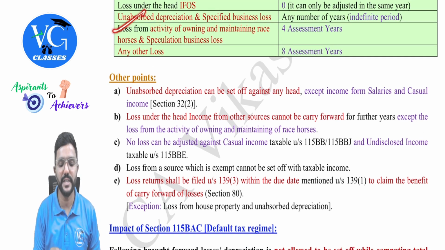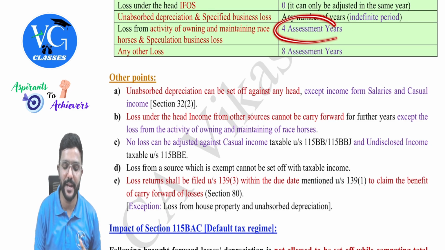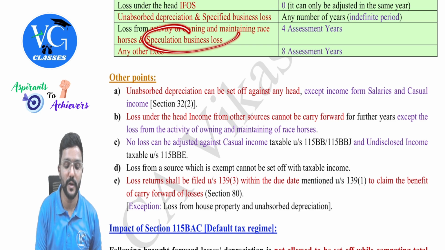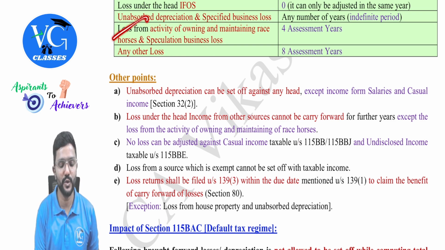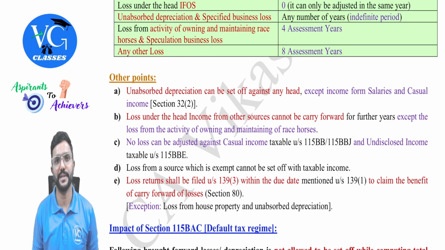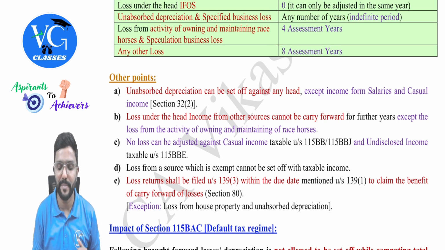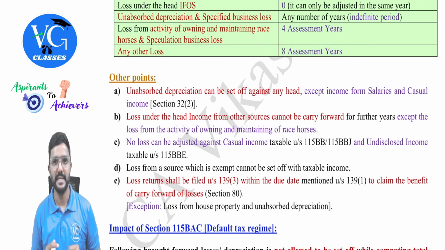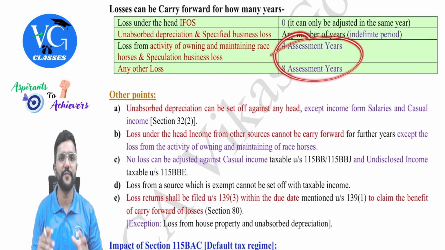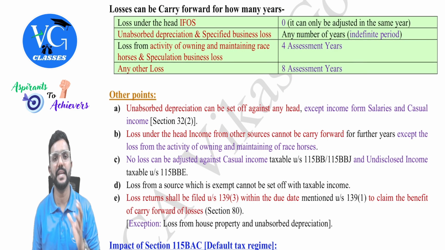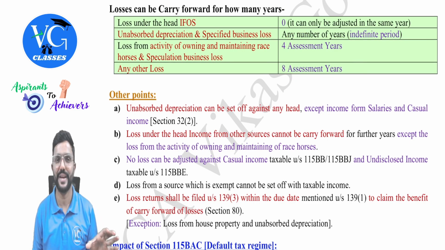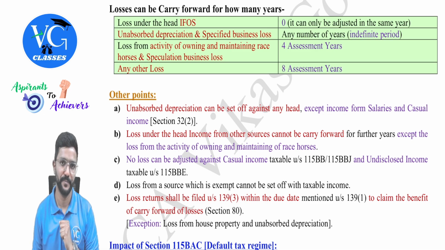Then, loss from the activity of owning and maintaining resources can be carried forward for 4 years, along with loss from speculation business. So, these two losses can be carried forward for 4 years, whereas any other loss can be carried forward for 8 years. And within 4 or 8 years, if you couldn't adjust that loss, then in the next year it will lapse. You cannot carry forward further.